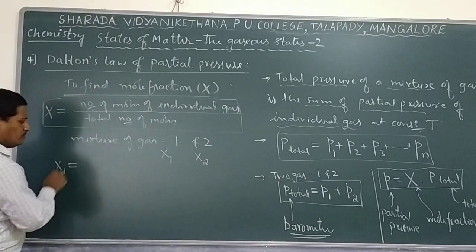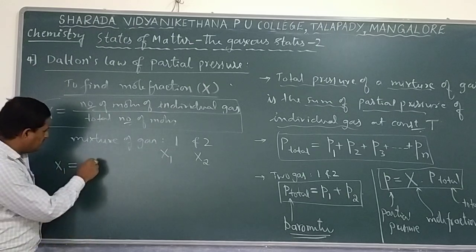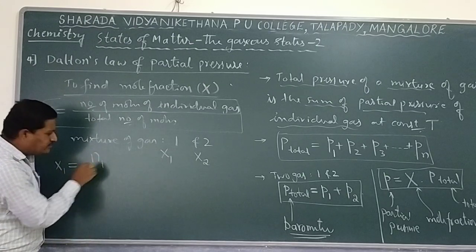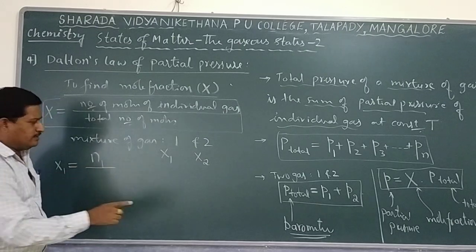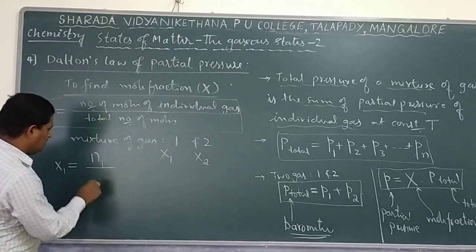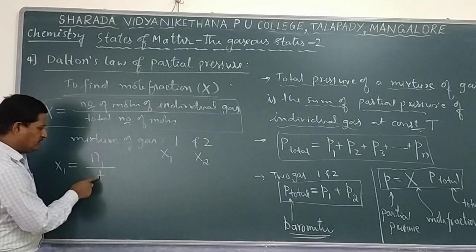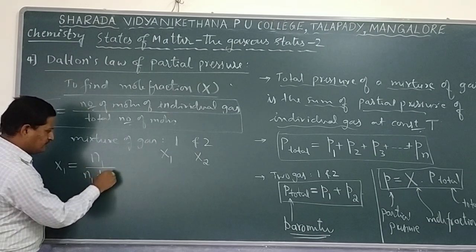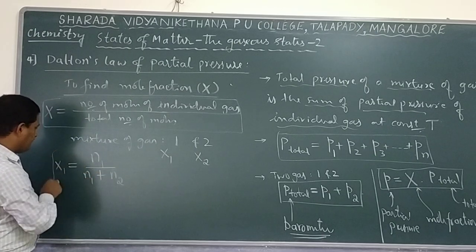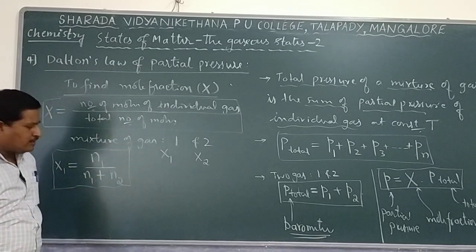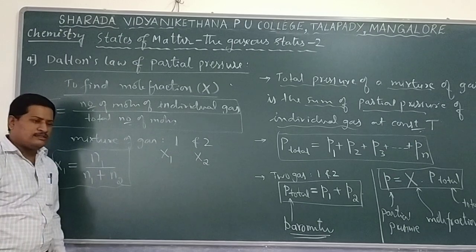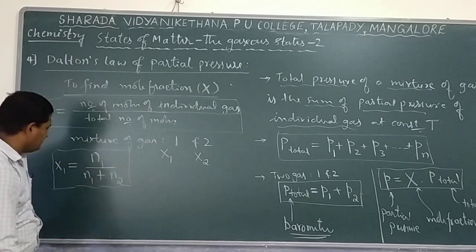X1, the mole fraction of the first gas, is exactly equal to the number of moles of the first gas divided by the total number of moles of all the gas. All the gas means the first and second gas. So X1 equals N1 divided by N1 plus N2. N1 plus N2 tells about the total number of moles of all the gas.